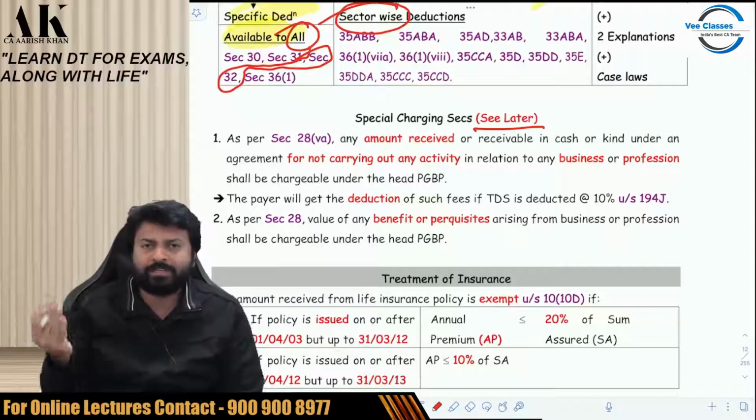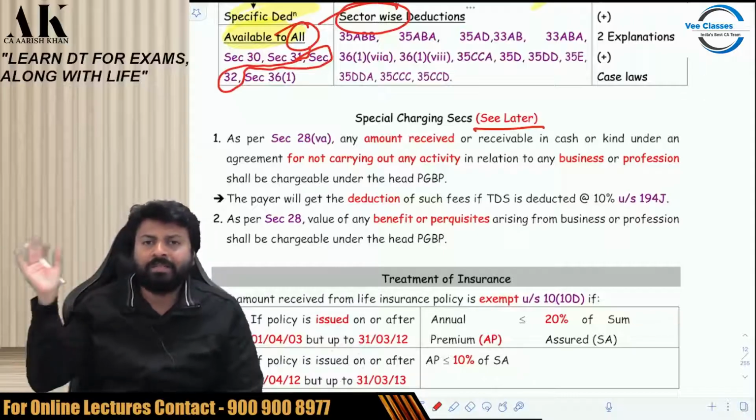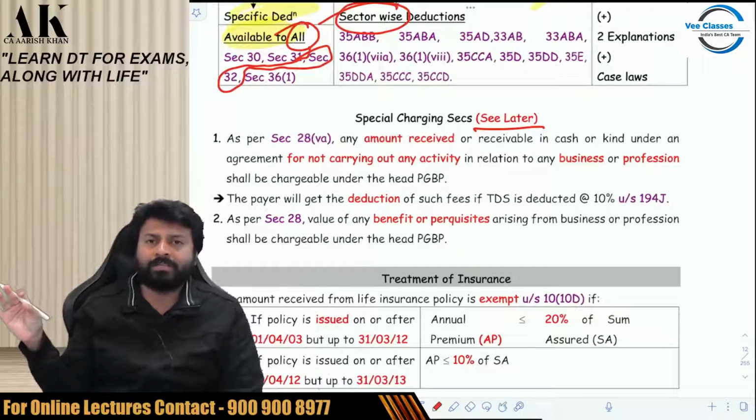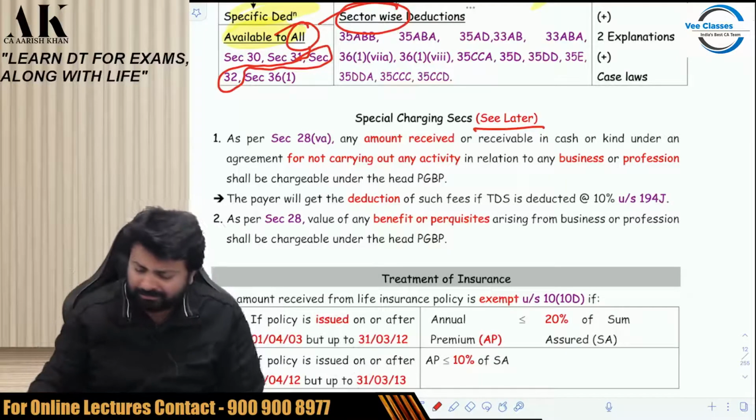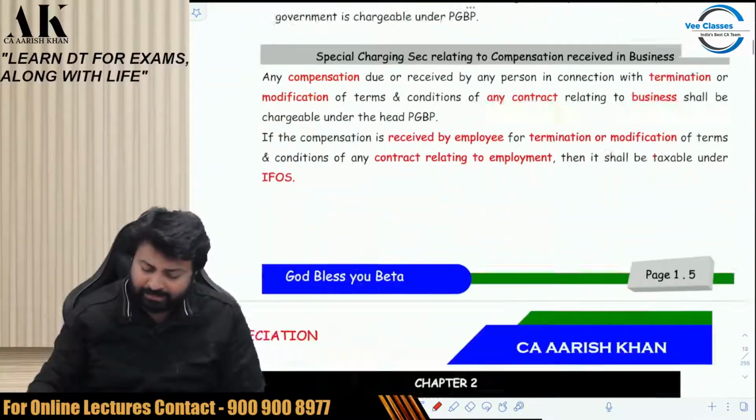There are special charging sections, as I've told you earlier also. In the charging section, there are two types: one is general charge, one is special charge. Special charge I'll be talking about after some lectures. I'm not interested in that today at least.